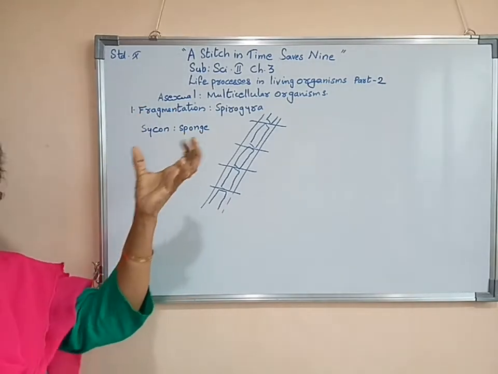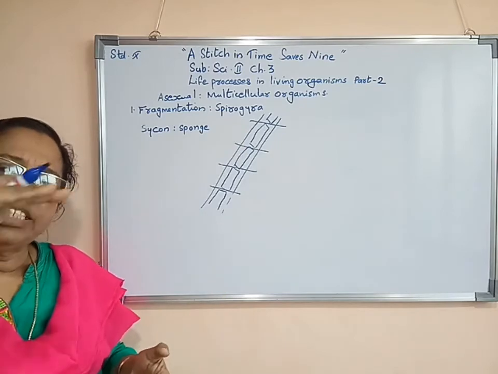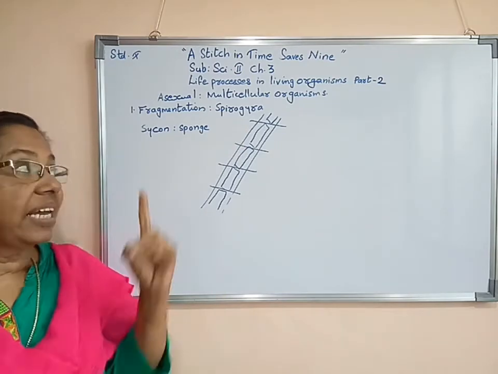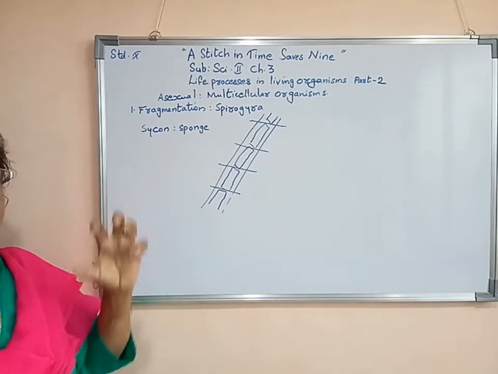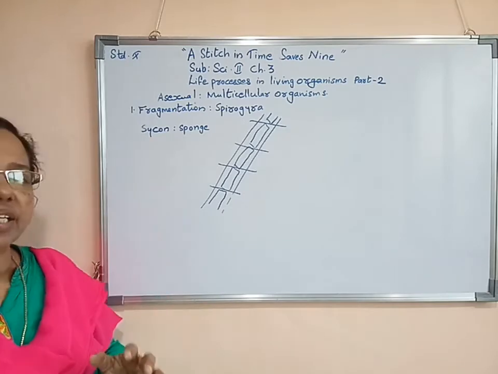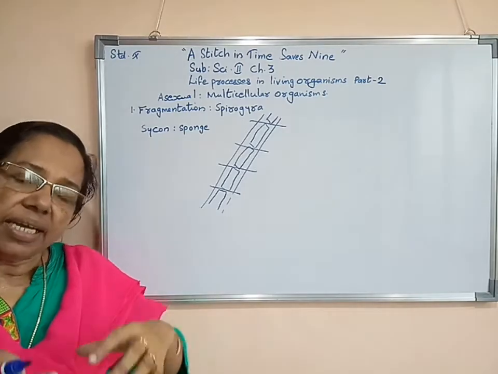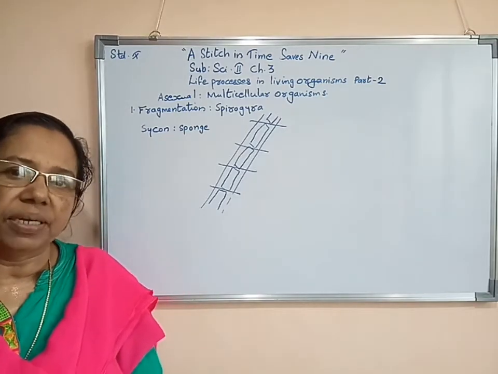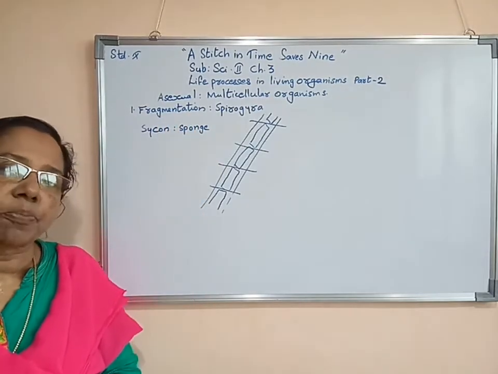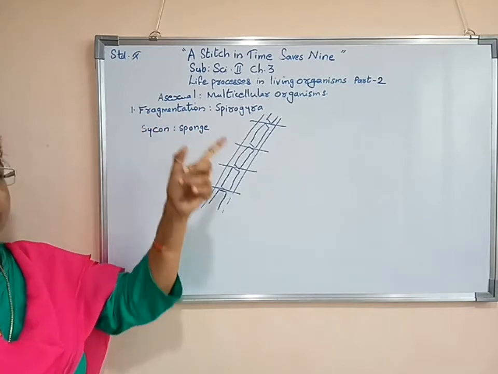It also has a very long body. Its body is cut into pieces, and this is an animal. Cycon is an animal, but Spirogyra is a plant. Its body is also cut into pieces, then again a new organism forms. So we can say that Cycon also does asexual reproduction by fragmentation.